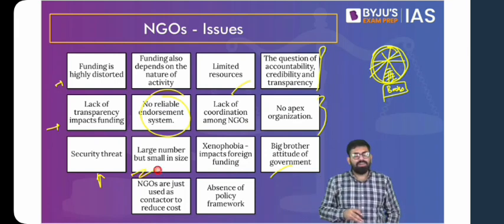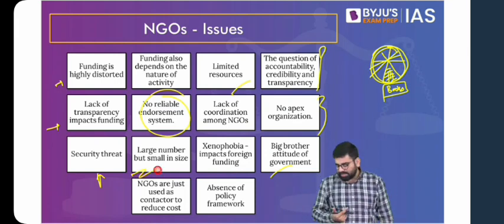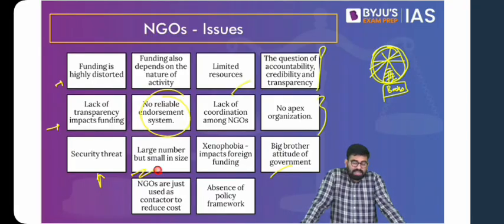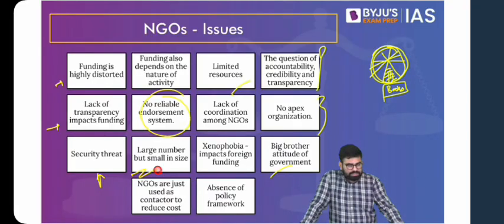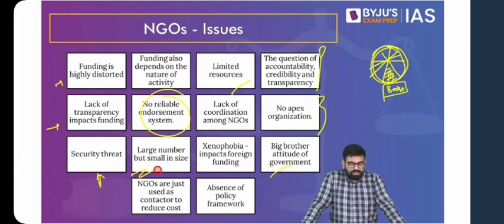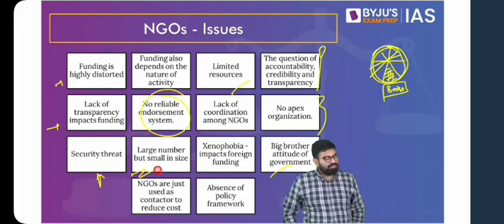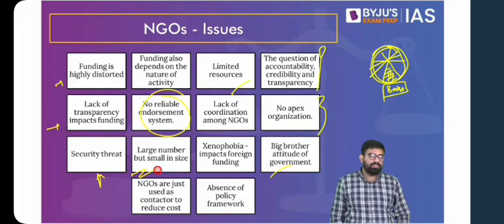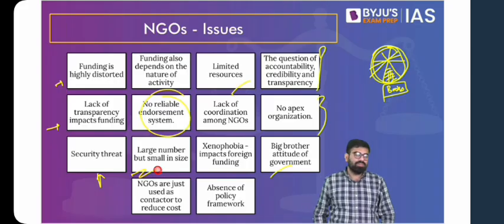Then we have a large number of NGOs, but the size is small, which is both beneficial and problematic. You find that these small size NGOs are actually good because they work on the ground. Their spread will be more. They'll be available in more and more areas, whereas a bigger organization might not have that kind of reach. But alternatively, because of these smaller organizations, funding becomes a problem. Not everyone is able to get funding. The system is not very effective. They're not able to implement these policies or the policies of the government effectively.